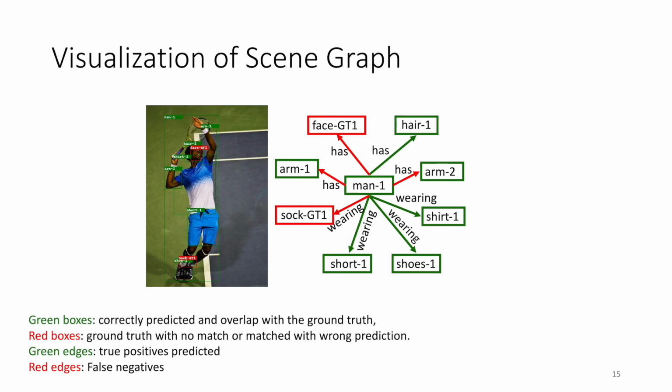Here is the visualization of our detected scene graph. In short, the green are correct and the red are incorrect or missed.